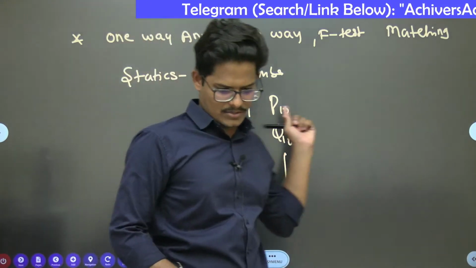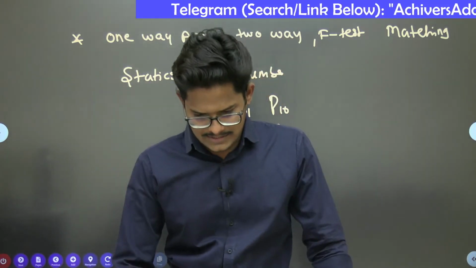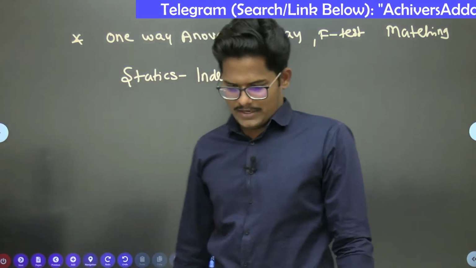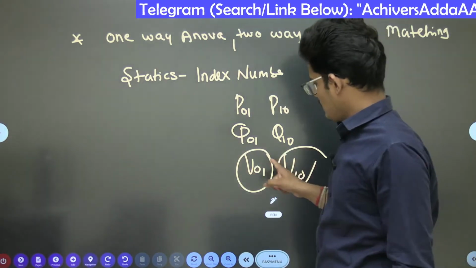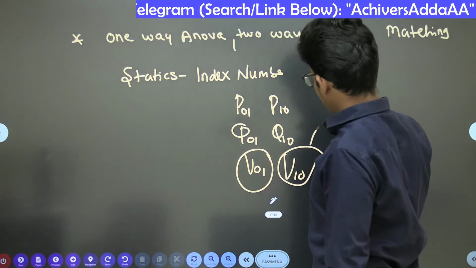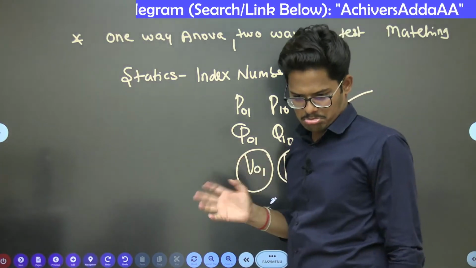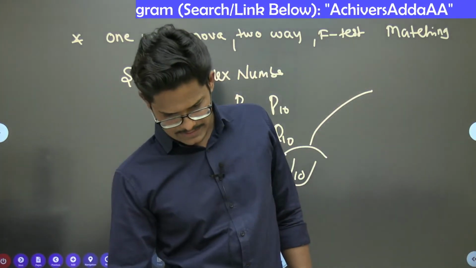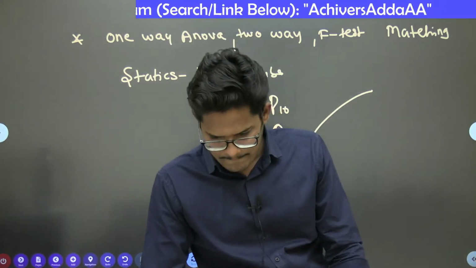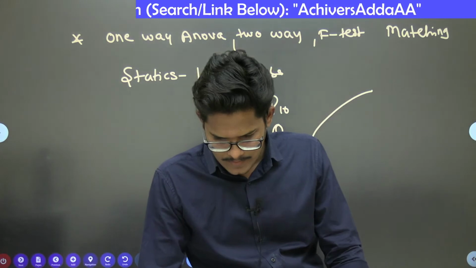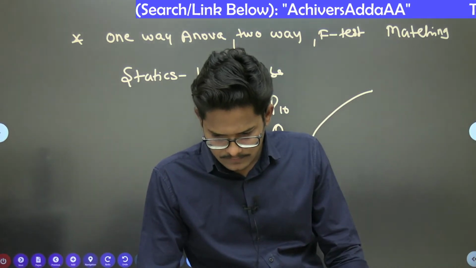This is actually out of our syllabus. Index number is not there in our topic. But if it is a value index, this V01, they would have asked. And you are saying this is to be matched with a market? It's questionable again. If you can tell exactly, otherwise you cannot comment. Right?